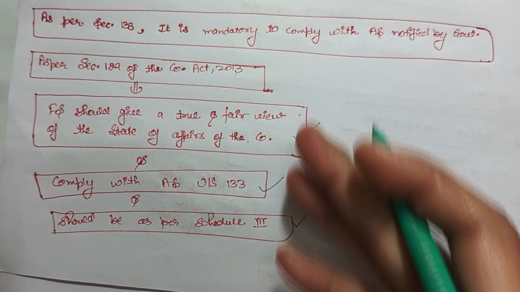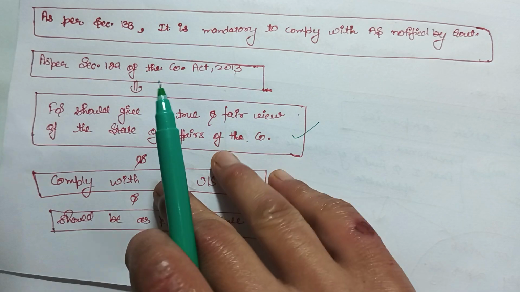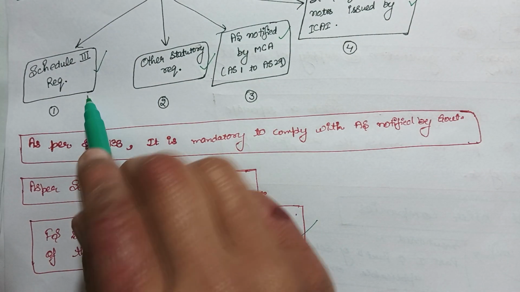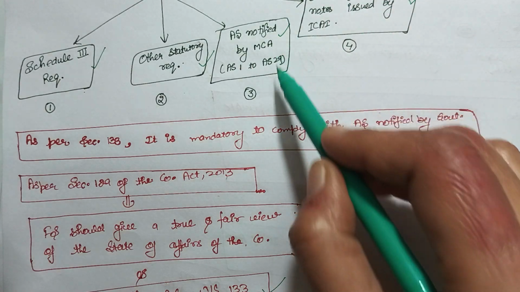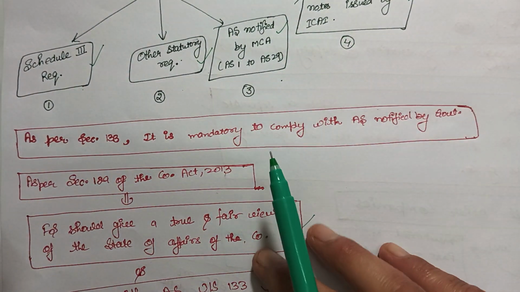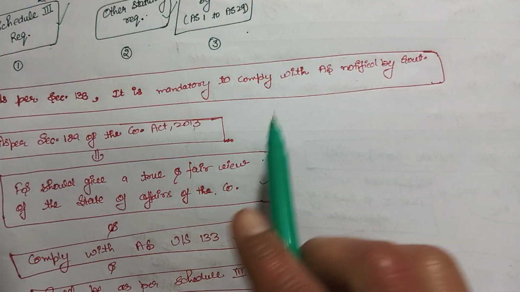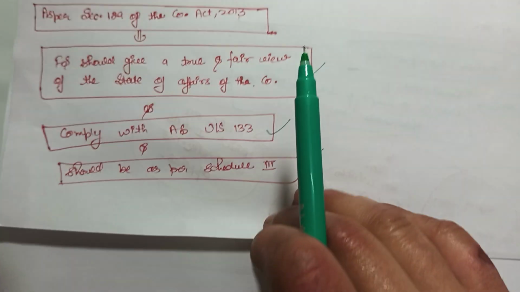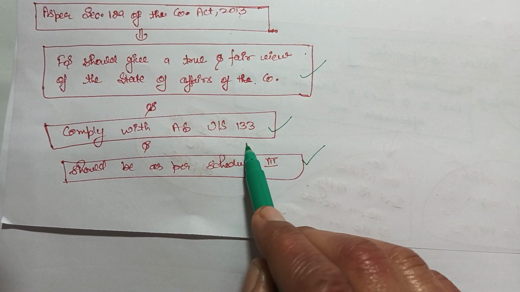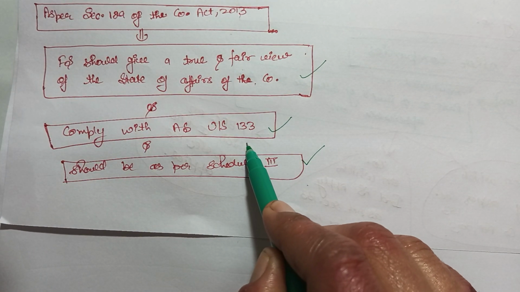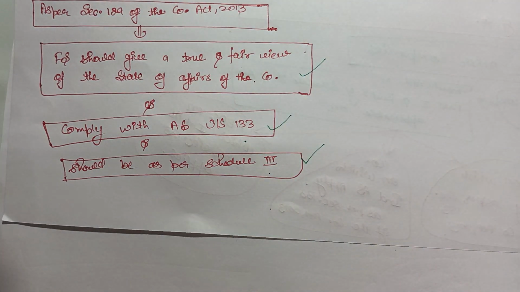The same thing is mentioned here, that the company should follow Schedule 3. We have already discussed Schedule 3 and the other statutory requirements like the Companies Act requirements, and then the AS and guidance notes. And here also it is mentioned that the company has to follow the AS. The company's financial statement should give a true and fair view, comply with the AS under section 133, and be as per Schedule 3. So the same thing is given here.